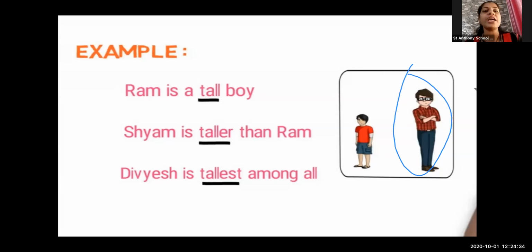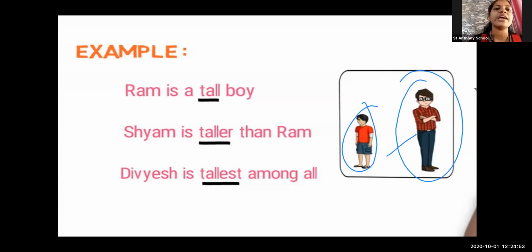I have compared Ram with this boy. Yes, I compared Ram with the other boy, that is Sham. Sham is taller than Ram. Sorry. He is Ram and he is Sham. He is taller than Ram. So we have compared the things, one person with another.